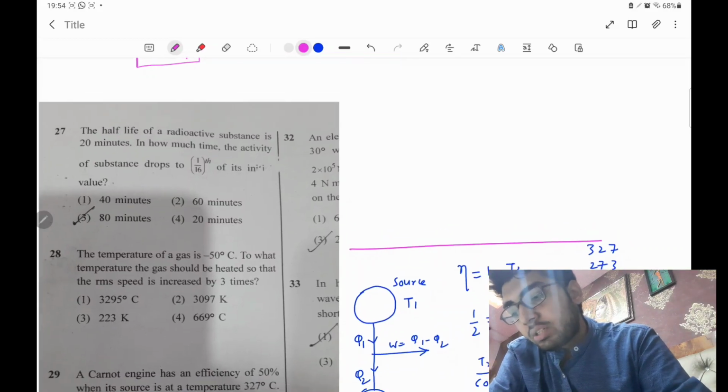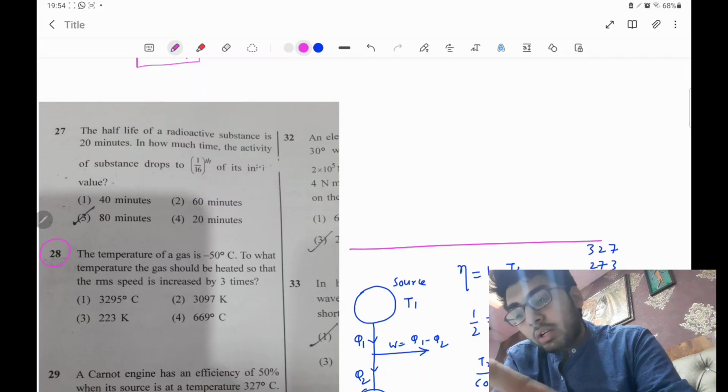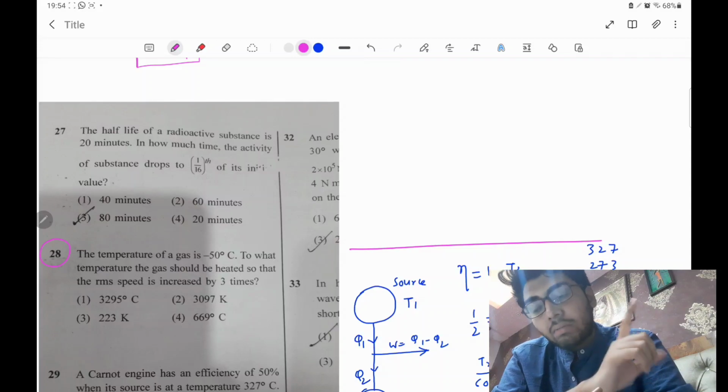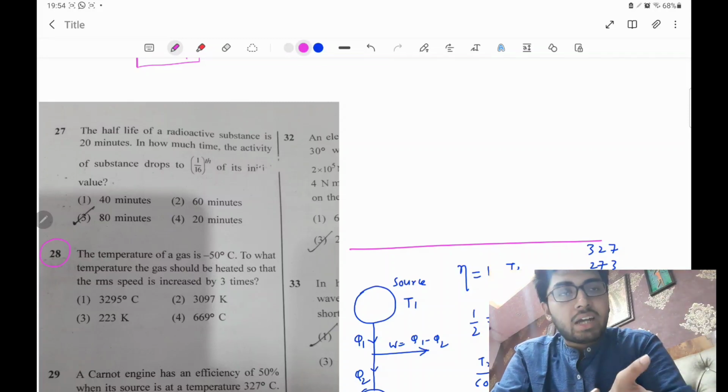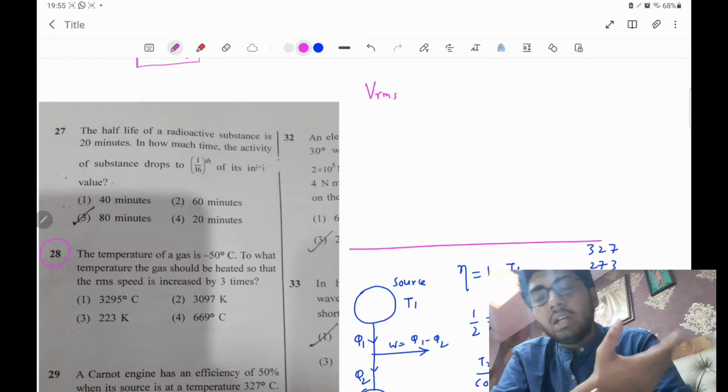Okay, so what is the question? What about question number 28? So just have a look at it. Question number 28 is saying that the temperature of a gas is minus 50 degrees Celsius. To what temperature should the gas be heated so that the RMS speed will be increased by three times? This is also a very simple question.